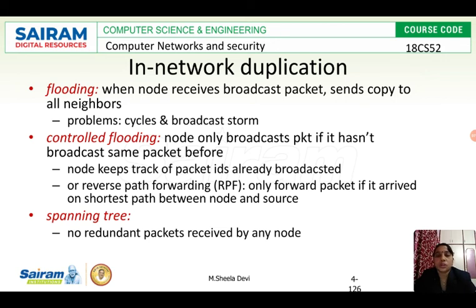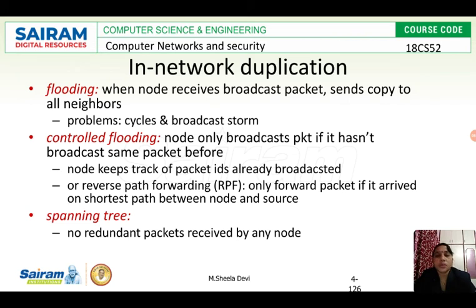So how to control this? There are 2 types of flooding. One is uncontrolled flooding, which I said now, which creates the cycles and broadcast storms. If every node starts sending a copy to all its neighbors, whatever it receives, then it will result in the cycle and broadcast storm. So in order to avoid this uncontrolled flooding, we use another method called controlled flooding. We can do controlled flooding by 2 methods. One is the sequence number method, and the second one is reverse path forwarding.